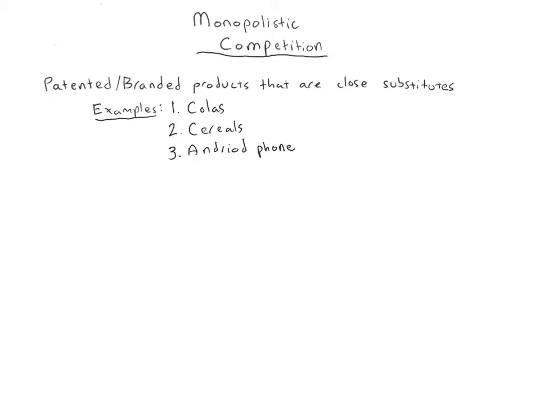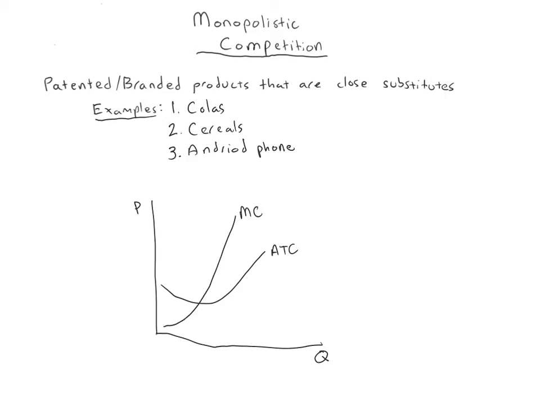So we'll set up the same costs in the long run, presumably. So the cost for a monopoly in the long run usually won't change. Just like in perfect competition, we'll typically assume the cost structure doesn't change as we shift from short run to long run. But the demand for the product typically will. So we'll have ATC here looking something like this. We'll have our marginal cost going through its minimum. Now, demand initially was pretty high for this particular cola, say Coca-Cola. But now as Pepsi entered the market, as all sorts of rip-off generics entered the market, as RC Cola entered the market, demand slowly shrinks.